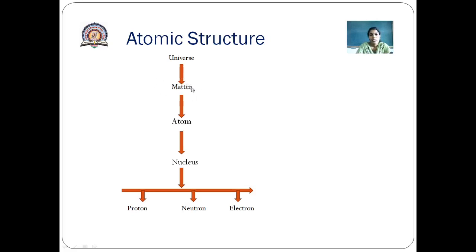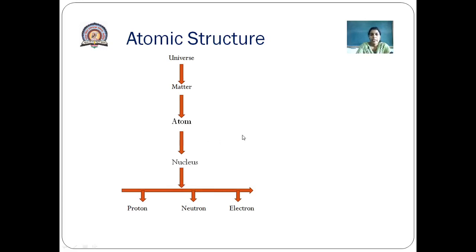All these things are included in matter, and every matter consists of atoms. Do you know what is meant by an atom? An atom is the smallest particle of an element, and every atom is made of a nucleus and electrons. The nucleus is divided into protons and neutrons, along with electrons.